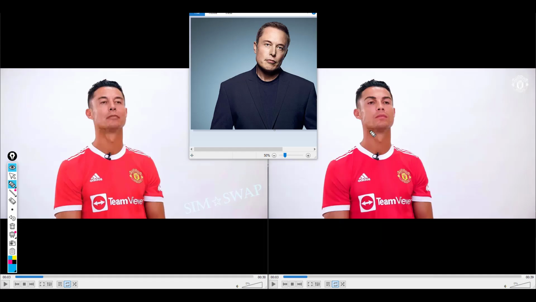And we have seen this in this example previously where we have this source image of Elon Musk, which has been transferred to this video where Manchester United presents Cristiano Ronaldo, and then we have this output which appears like it was Elon Musk who was actually in this video by Manchester United.